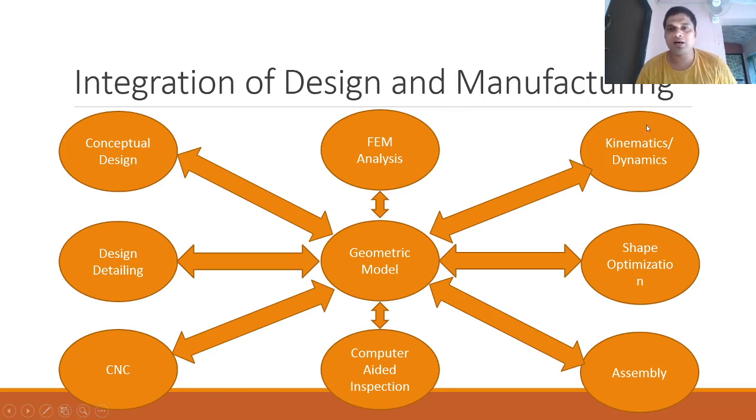We can also have kinematics and dynamic analysis to confirm the dimensions in case of assembly of parts. In place of that, we can also go for optimizations, as far as shape, size and topology optimization is concerned, and the design gets confirmed. As you can see, every activity uses the same geometric model. We confirm the part dimensions and then we eventually do the assembly.